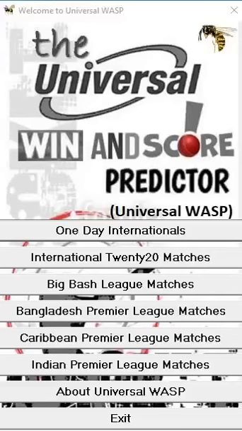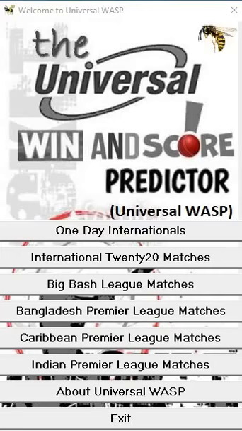We are now in a position to predict the score of the first innings for one day international matches, international T20 matches, and franchise cricket leagues like the Big Bash League, Bangladesh Premier League, Caribbean Premier League, and the Indian Premier League. So we have a variety of six, out of which four are franchise cricket and two are international cricket. Similarly, for the second innings, we will be predicting the chance of victory of the team batting second. So that is what we have.